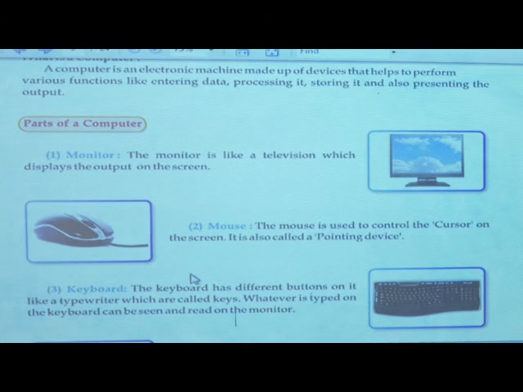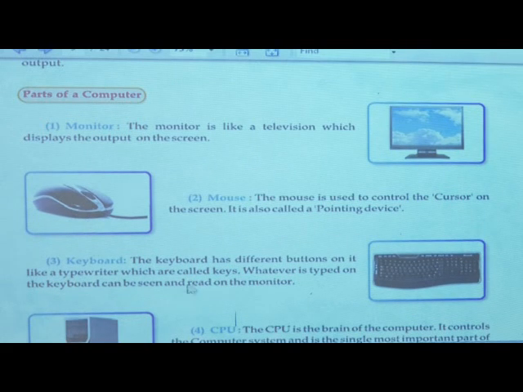Next is a keyboard. Keyboard has different keys like number keys, letter keys, function keys, and these keys have different functions. If you want to write a number, then we use the number keys. If you want to write any name or letter, then we use the letter keys.